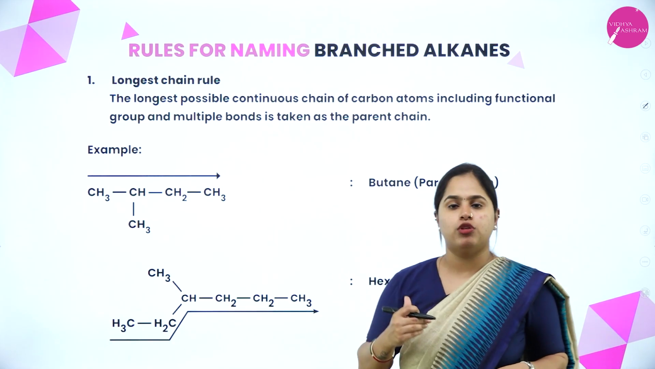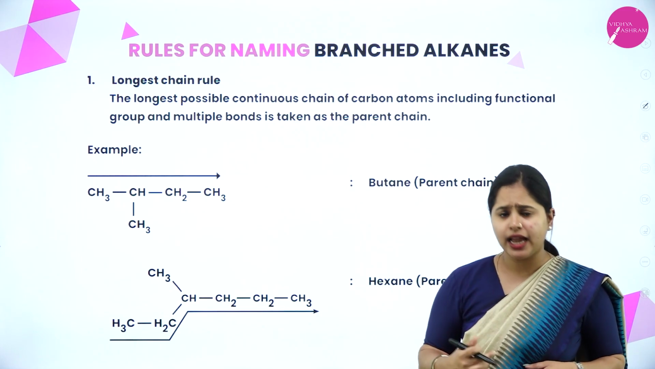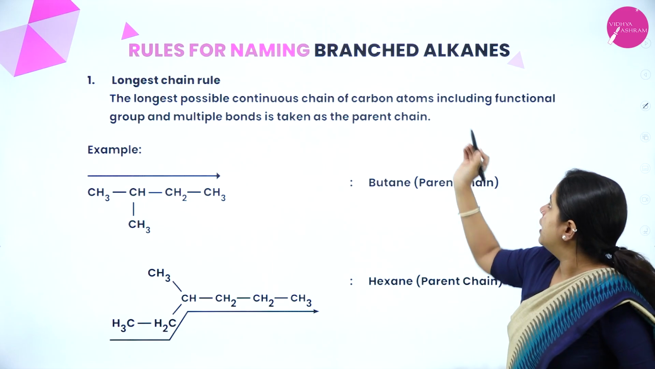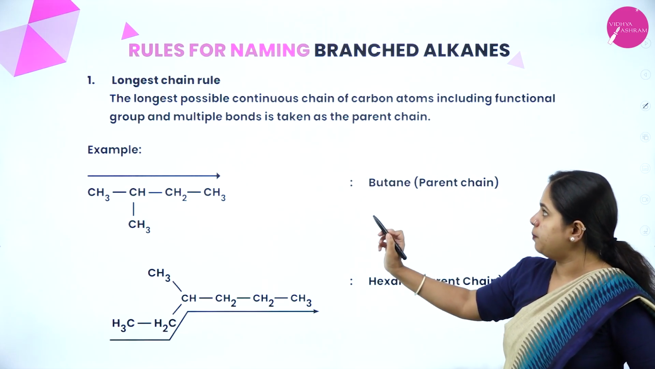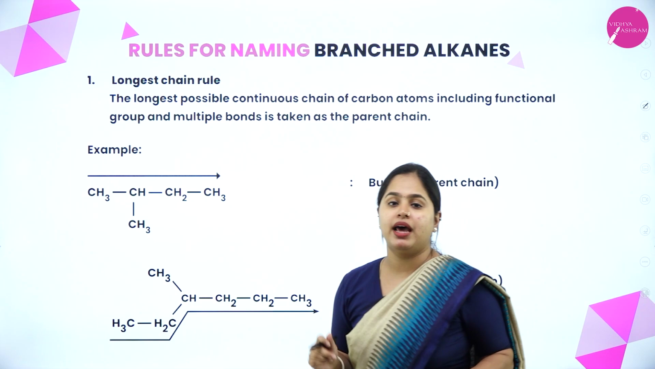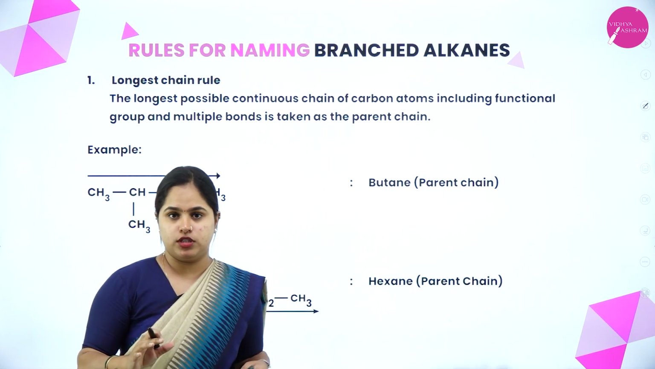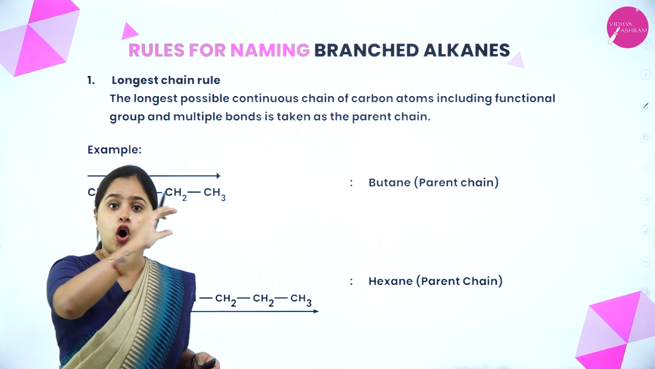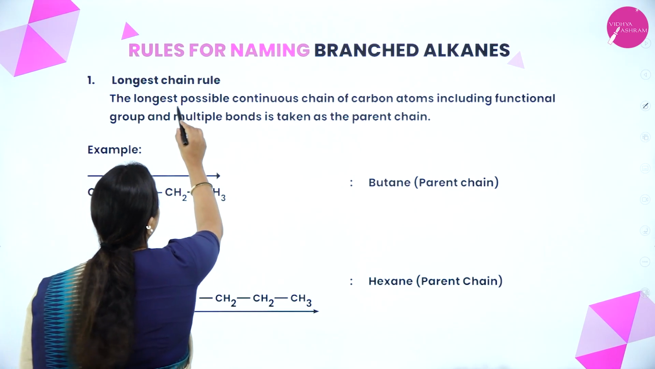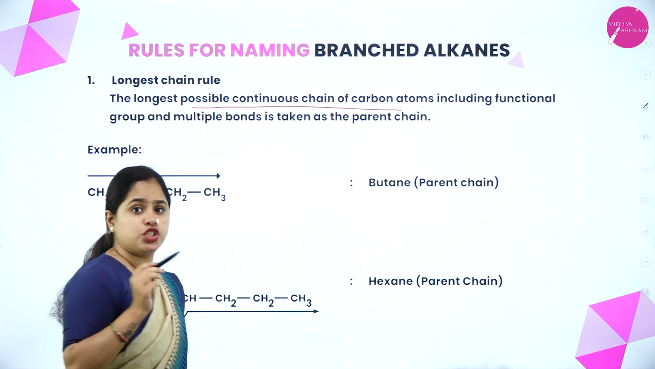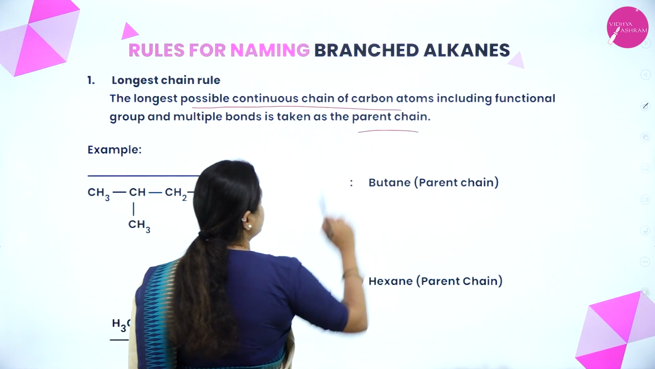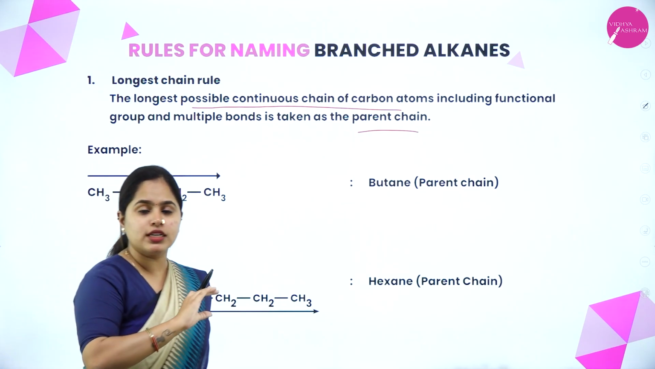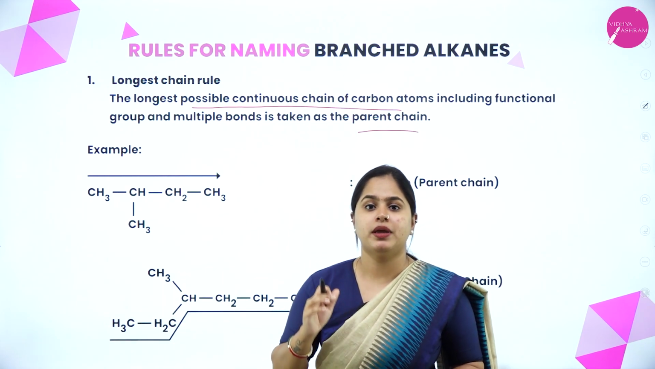So the first rule is the longest chain rule. That means the longest possible continuous chain of carbon atoms, including the functional group and multiple bonds, is taken as the parent chain. So when an organic compound is given to you, you have to identify the parent chain or the longest continuous chain. That is the longest chain rule.